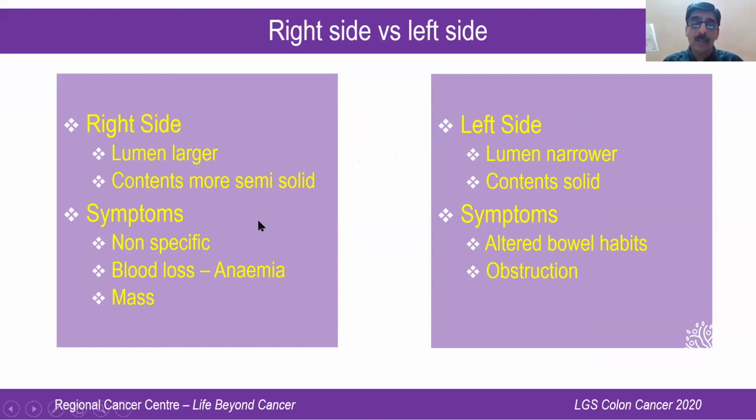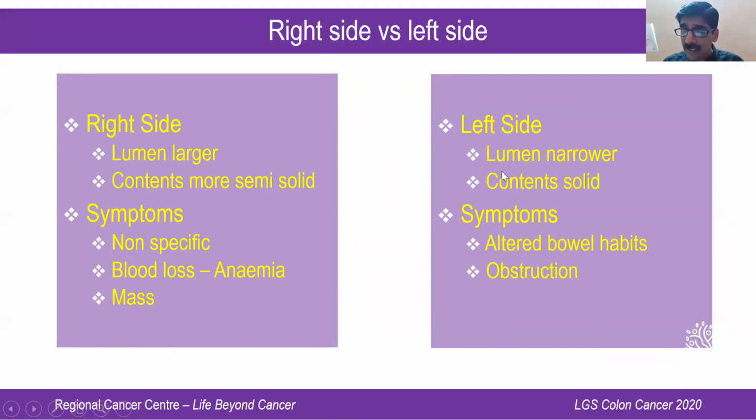So the point is that when the patient develops symptoms, most symptoms are non-specific, or blood loss is the major symptom in right-sided colonic cancer. Many times the patient presents with symptoms of anemia in the form of generalized weakness, fatigue, or anemia by itself. And rarely they present as a mass.